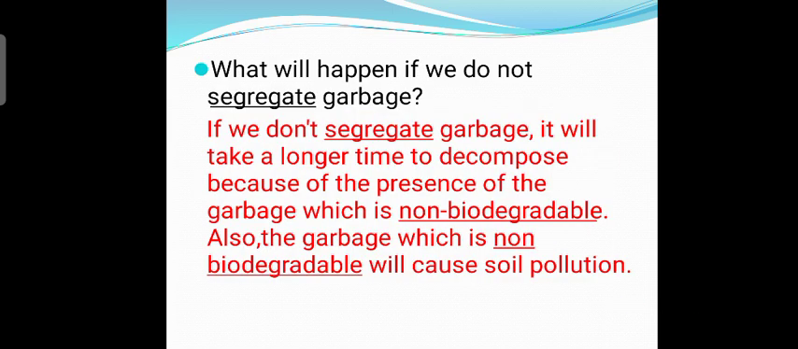What will happen if we do not segregate garbage? So if we don't segregate garbage, it will take a longer time to decompose because of the presence of garbage which is non-biodegradable. And also the garbage which is non-biodegradable will cause soil pollution.